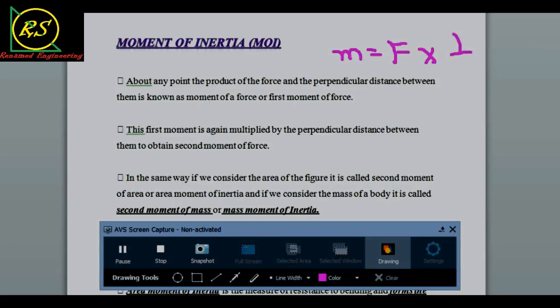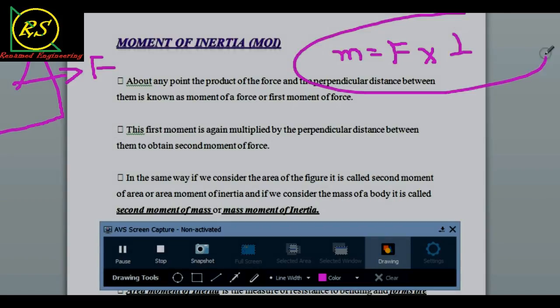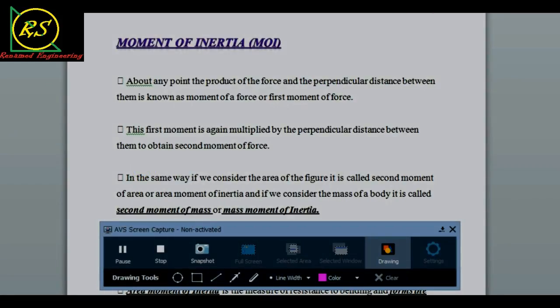Now about any point, for example this is our body, and this is our point. The product of the force and the perpendicular distance between them is known as moment of force, or first moment of force. This is our force, and the perpendicular distance from this, for example this is our z-axis, is the distance. So the force times the perpendicular distance is known as the moment of a force or first moment of force.